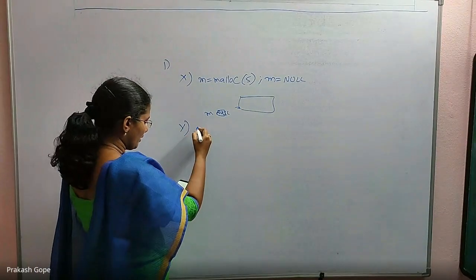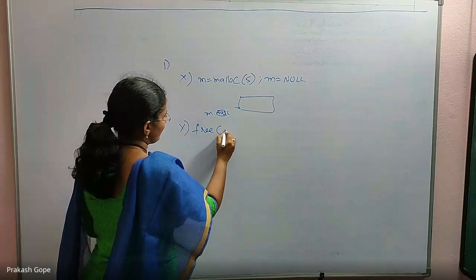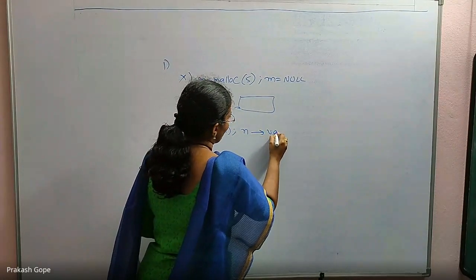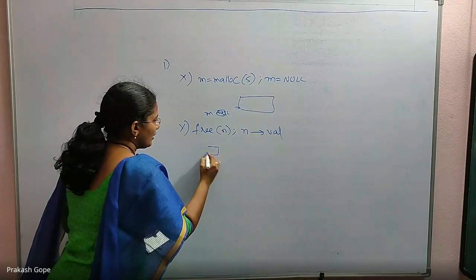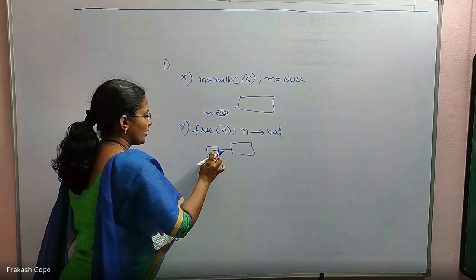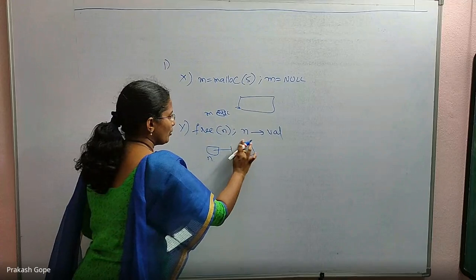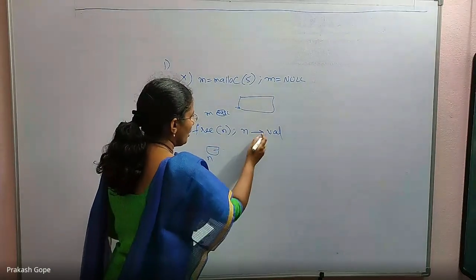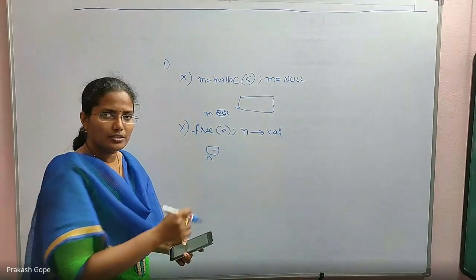Okay, next one, Y. Free N. So you freed it, but then you are using the N value. See, N is a pointer pointing to something. But then you said free N, which means whatever it is pointing to is deallocated from the memory. It's not there anymore. Okay, but then you are saying N arrow value. You are trying to access the value.